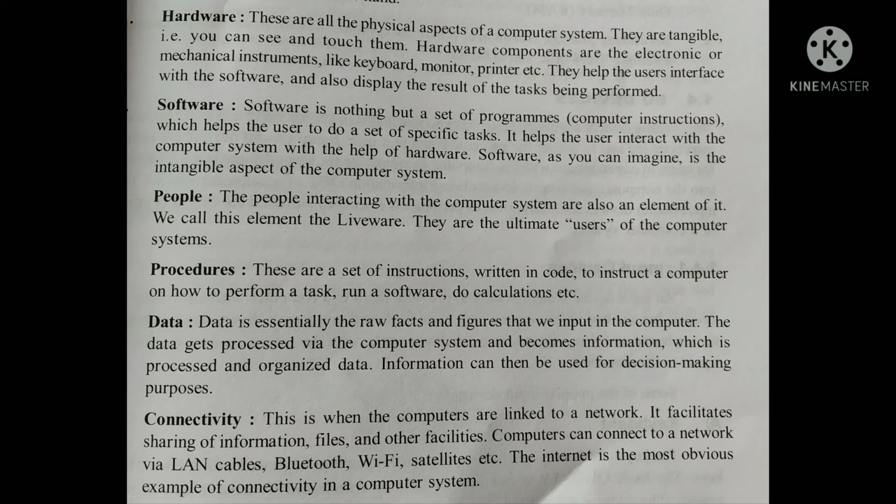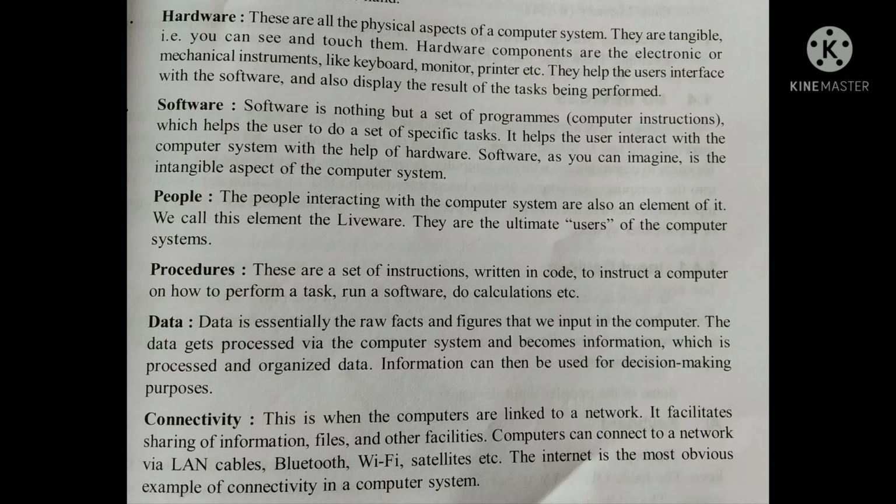The last but not least, connectivity. This is when computers are linked to a network. It facilitates sharing information, files, and other facilities. Computers can connect to a network via LAN cables, Bluetooth, Wi-Fi, satellites, etc. The internet is the most obvious example of connectivity in a computer system.